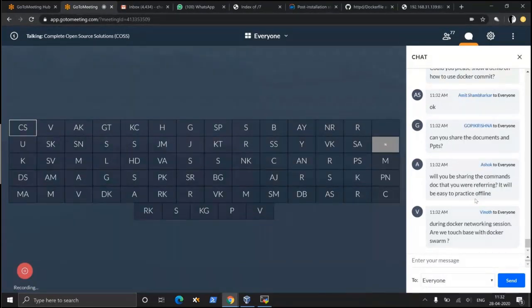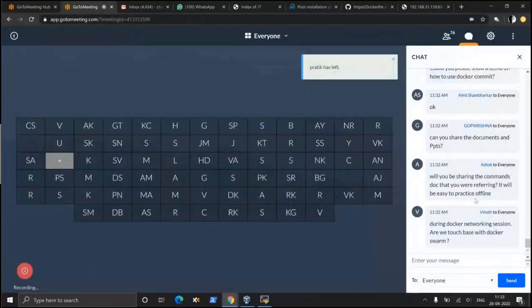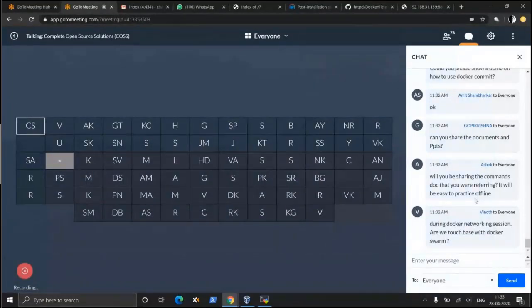Can you share the document or PPTs? If possible, yes. I'll talk to the people who are in charge of this and they are going to share it. During the Docker networking session, are we going to touch on Docker Swarm? No, we are not going to touch Docker Swarm as such, because we are not going to use it anywhere. In the real world, Docker itself is discarding Swarm and embracing Kubernetes.